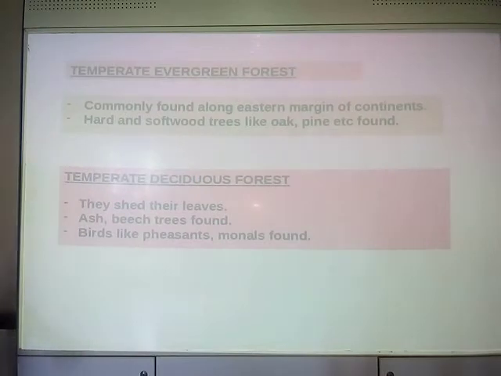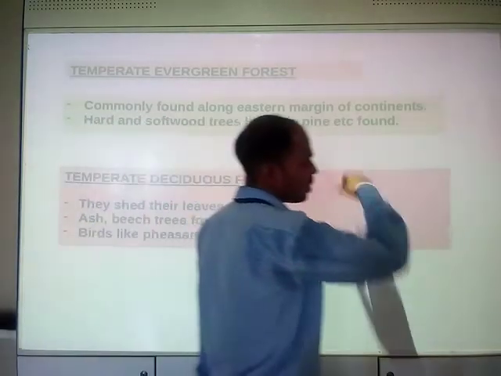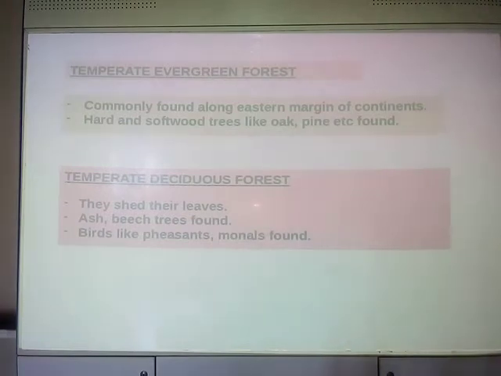Hard as well as soft wood trees, both types exist in such forest. Some of the trees are oak, pine and others.